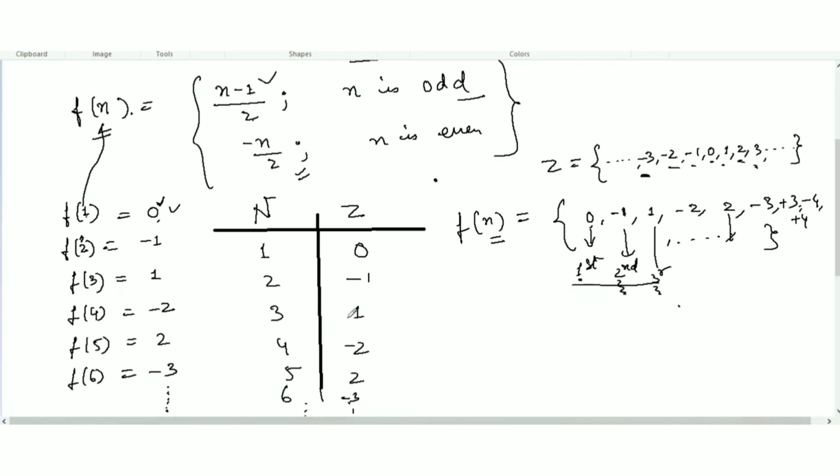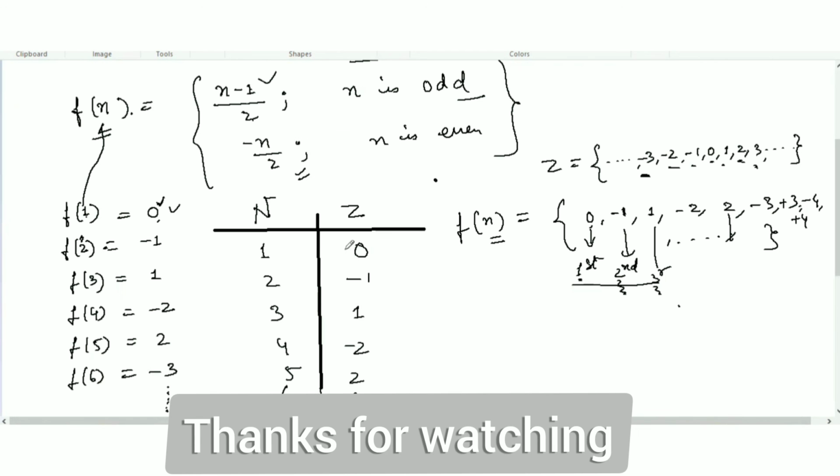So here we are associating each integer with a natural number. So it means Z is countably infinite. We can count the integers of Z. This way, Z is a countably infinite set. It means Z is a countable set.